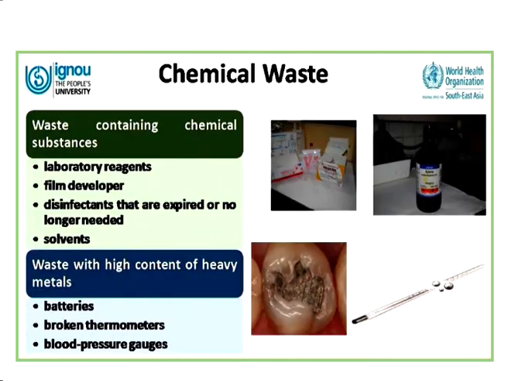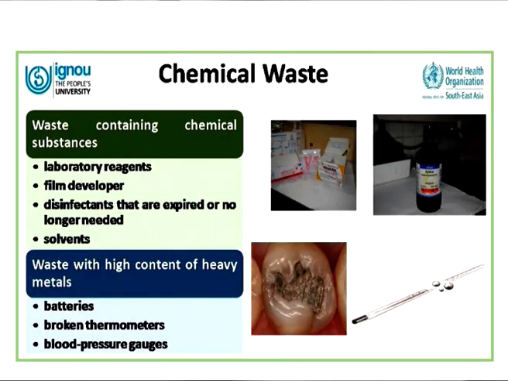Now we have the chemical waste. Chemical substances are used in various places. For example, we use them in the laboratory as laboratory reagents. We have film developer that is used in radiology for the development of X-ray films. We have disinfectants that are either expired or no longer used, and we also have solvents. All these come under the category of chemical substances which are used and fall in the category of chemical waste.